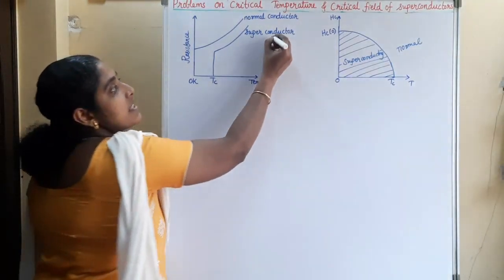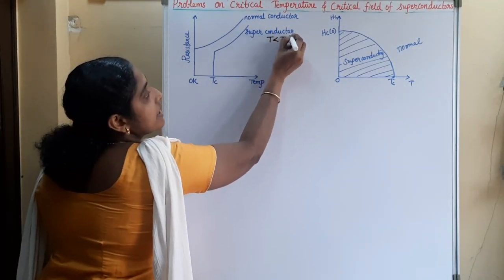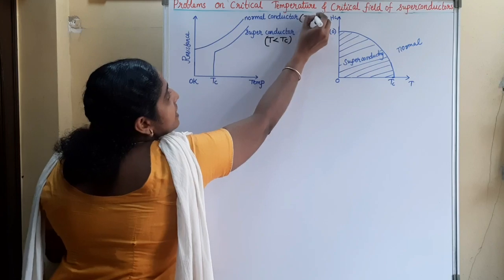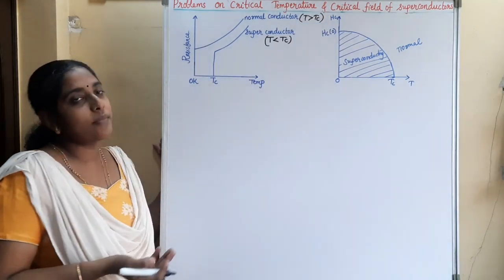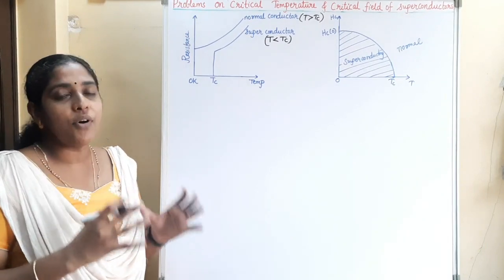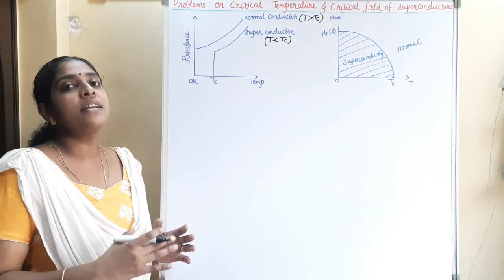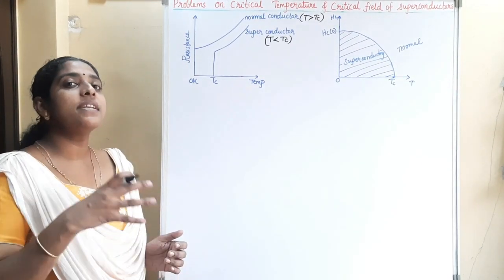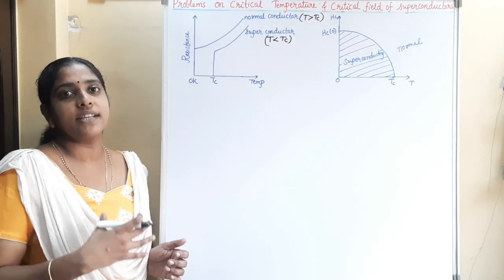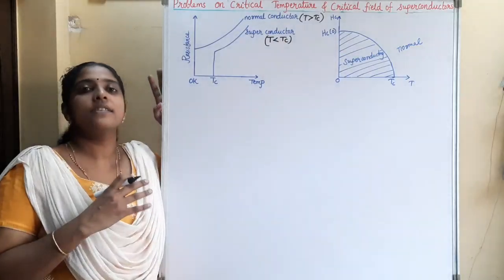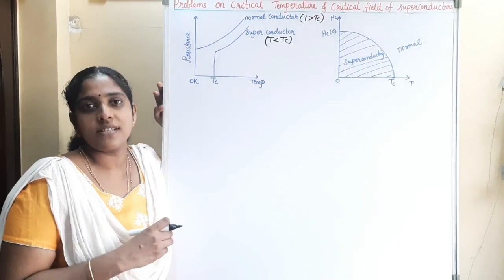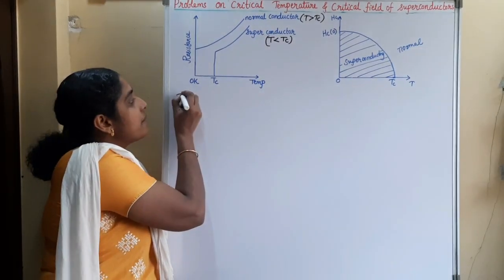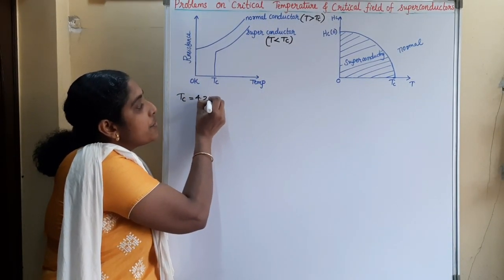That is, if temperature T is less than the critical temperature, that material behaves as a superconductor, and if the temperature is greater than the critical temperature, that will act as a normal conductor. So this abrupt fall in the resistance of the material below a certain temperature is known as superconductivity, and those materials which exhibit this superconductivity are known as superconductors. This superconductivity was first observed by the scientist Kamerlingh-Onnes in 1911. For mercury, this transition temperature is equal to 4.2 Kelvin.